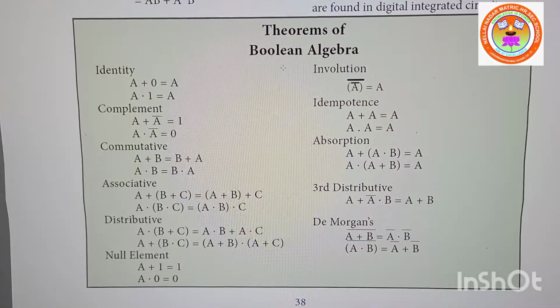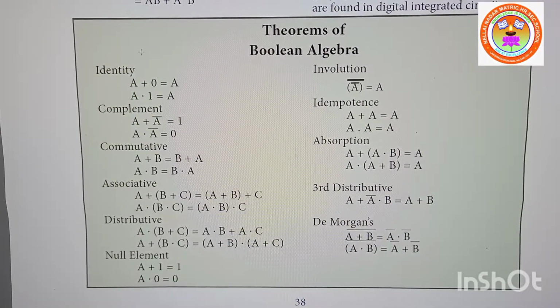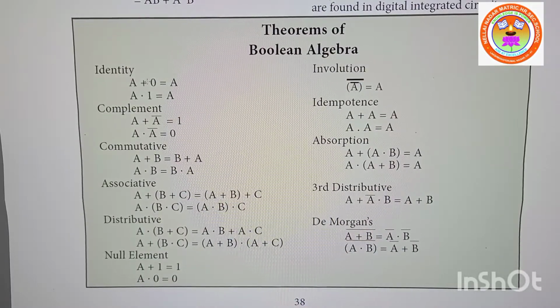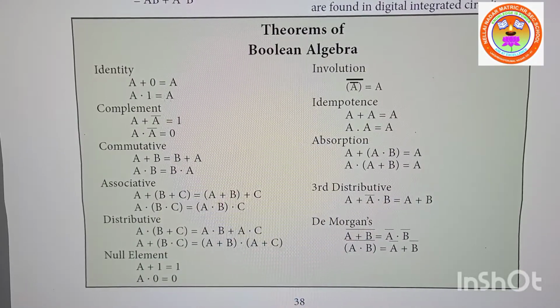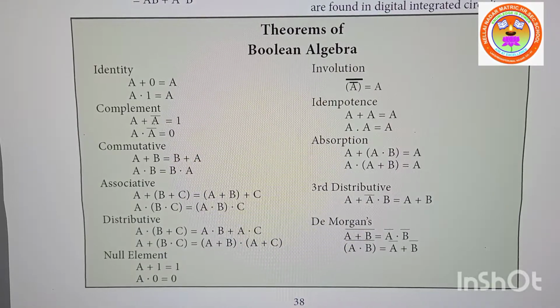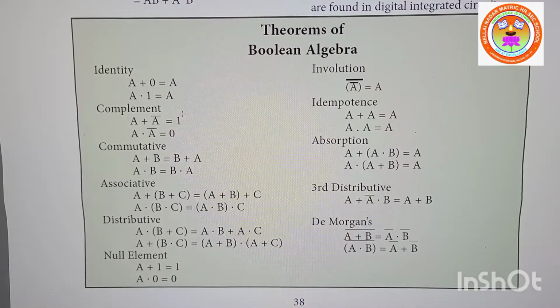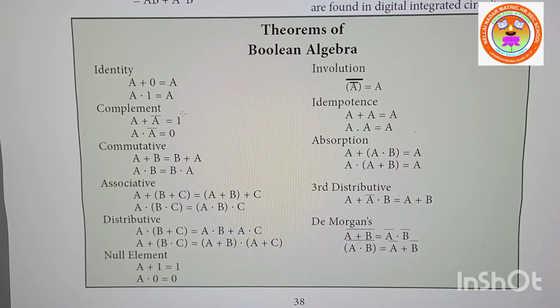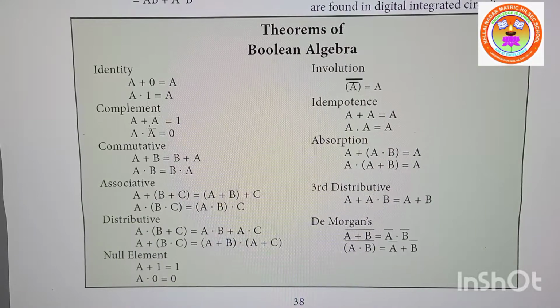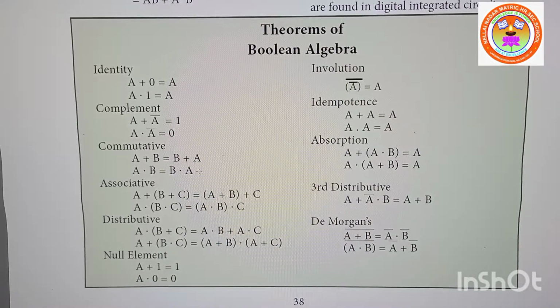This is the theorem of Boolean algebra. Just the theorem you have to see. Identity: A plus 0 is A, A into 1 is A. Complement property: A plus A dash is equal to 1. This is all a theorem, right? You have to learn by heart. There is no explanation given. So A into A dash is 0. Commutative property: A plus B is equal to B plus A. A into B is equal to B into A.